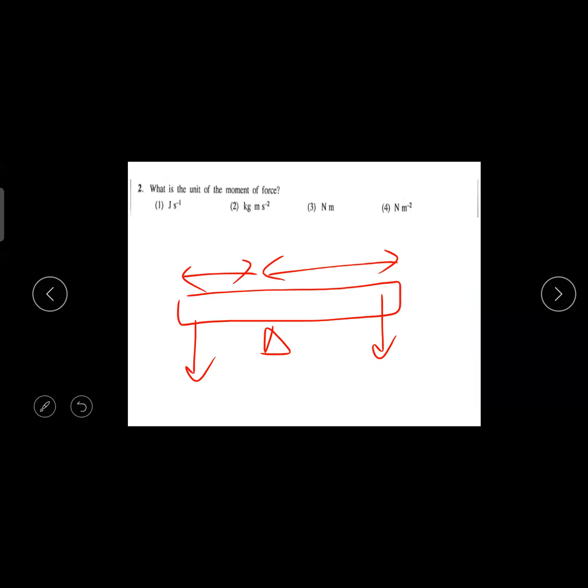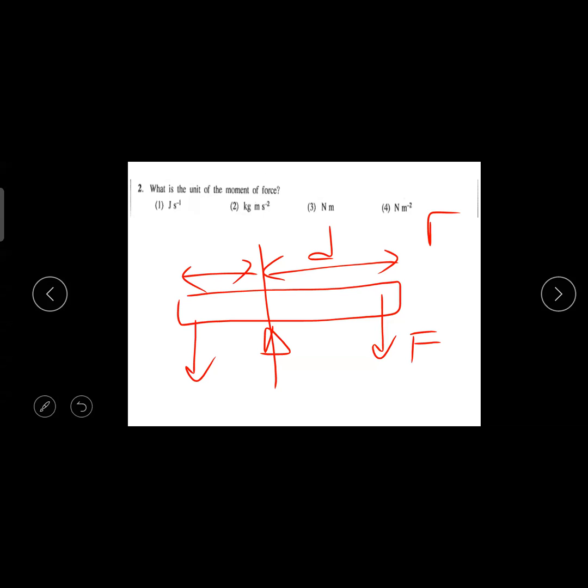So what is the equation you're taking? The force and the distance. The distance is the perpendicular distance between the point of axis and the force, so that is in meters. So the equation will be F into D, force into distance. Look at the answers. Newton into meters. Force is in Newton, distance is in meters. Newton meters. So you can go for the third one as the answer.